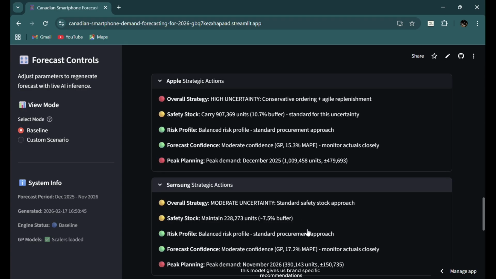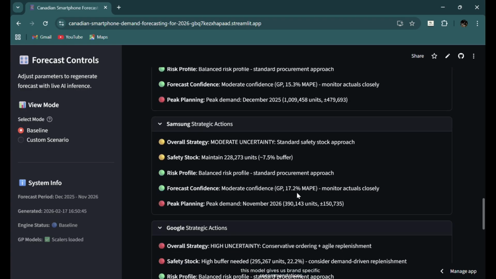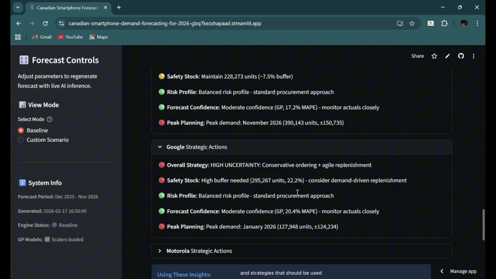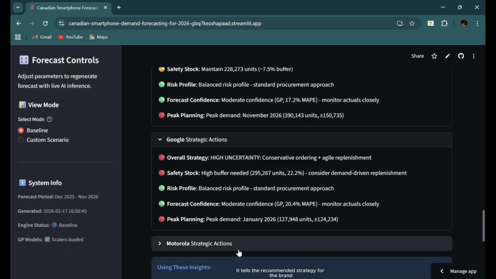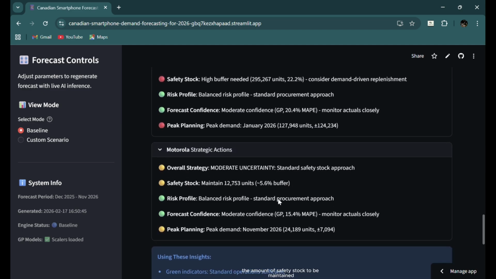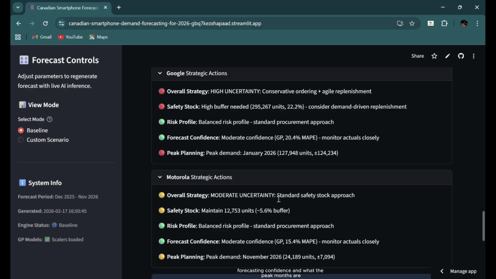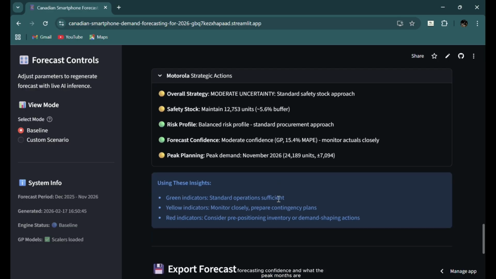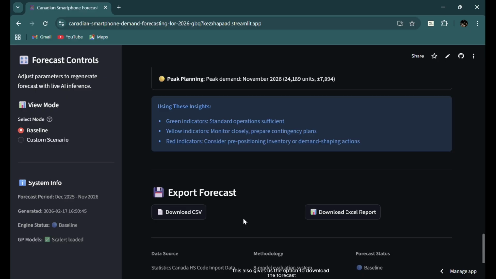And finally, this model gives us brand specific recommendations and strategies that should be used. It tells the recommended strategy for the brand, the amount of safety stock to be maintained, risk profile, forecasting confidence, and what the peak months are. Finally, this also gives us the option to download the forecast as a CSV or an Excel report to analyze it further.